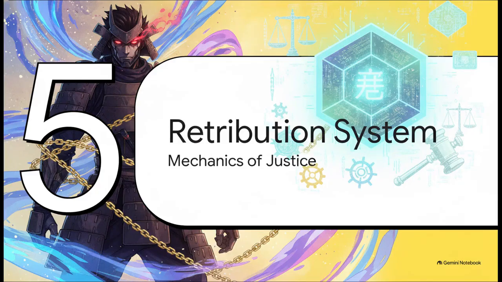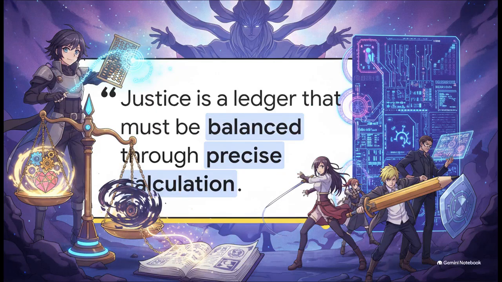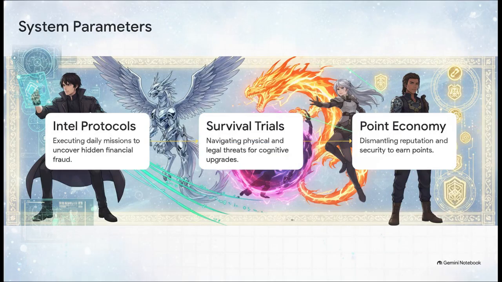Section 5. The Retribution System. The Mechanics of Justice. So Arthur doesn't just come back. He comes back bound to an autonomous meta-intelligence designed to govern justice. So the crucial point is that this metaphysical entity elevates the standard revenge trope into a systematic, sophisticated study of justice and resilience. It's not about blind rage, it's about balancing a ledger through precise calculation. And these are the specific mechanics that govern Arthur's new world.